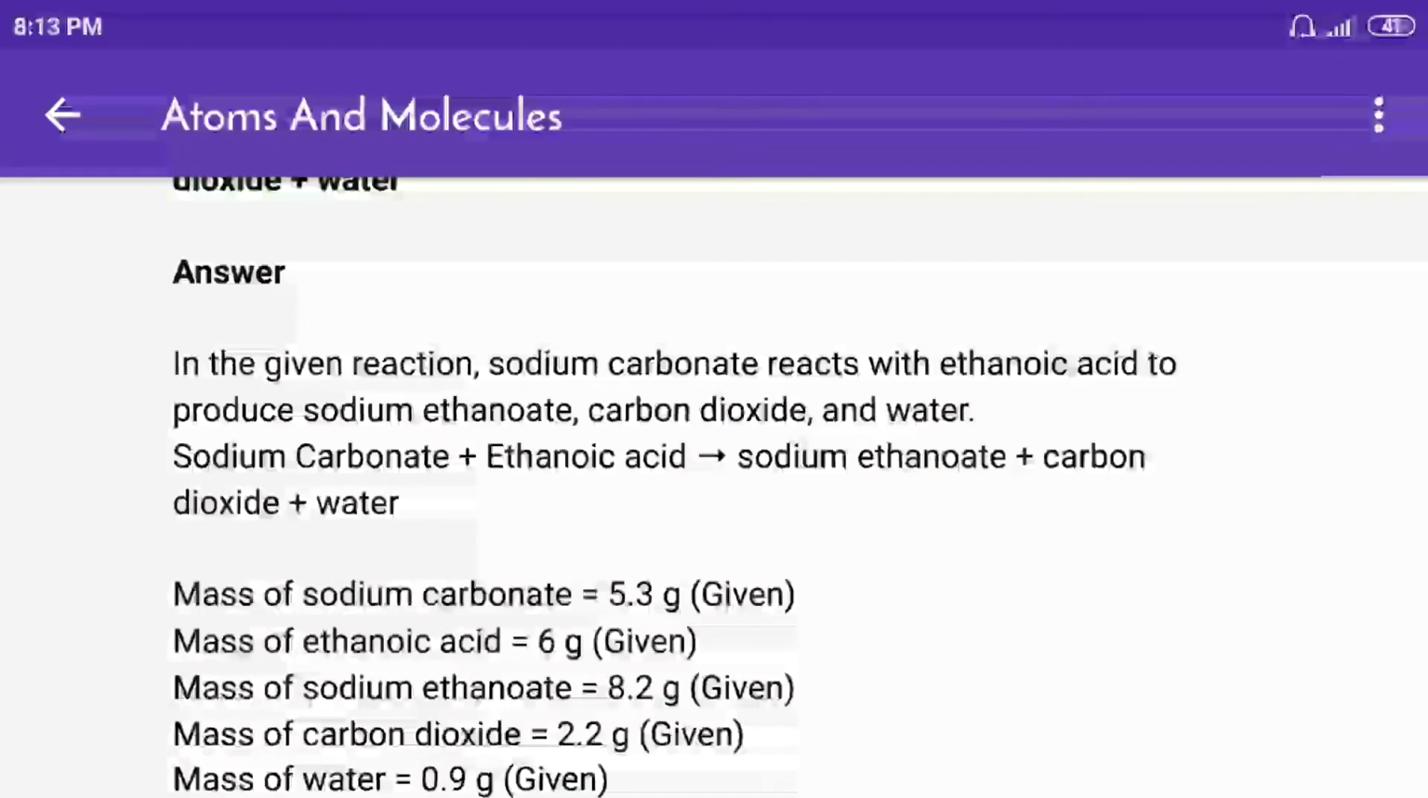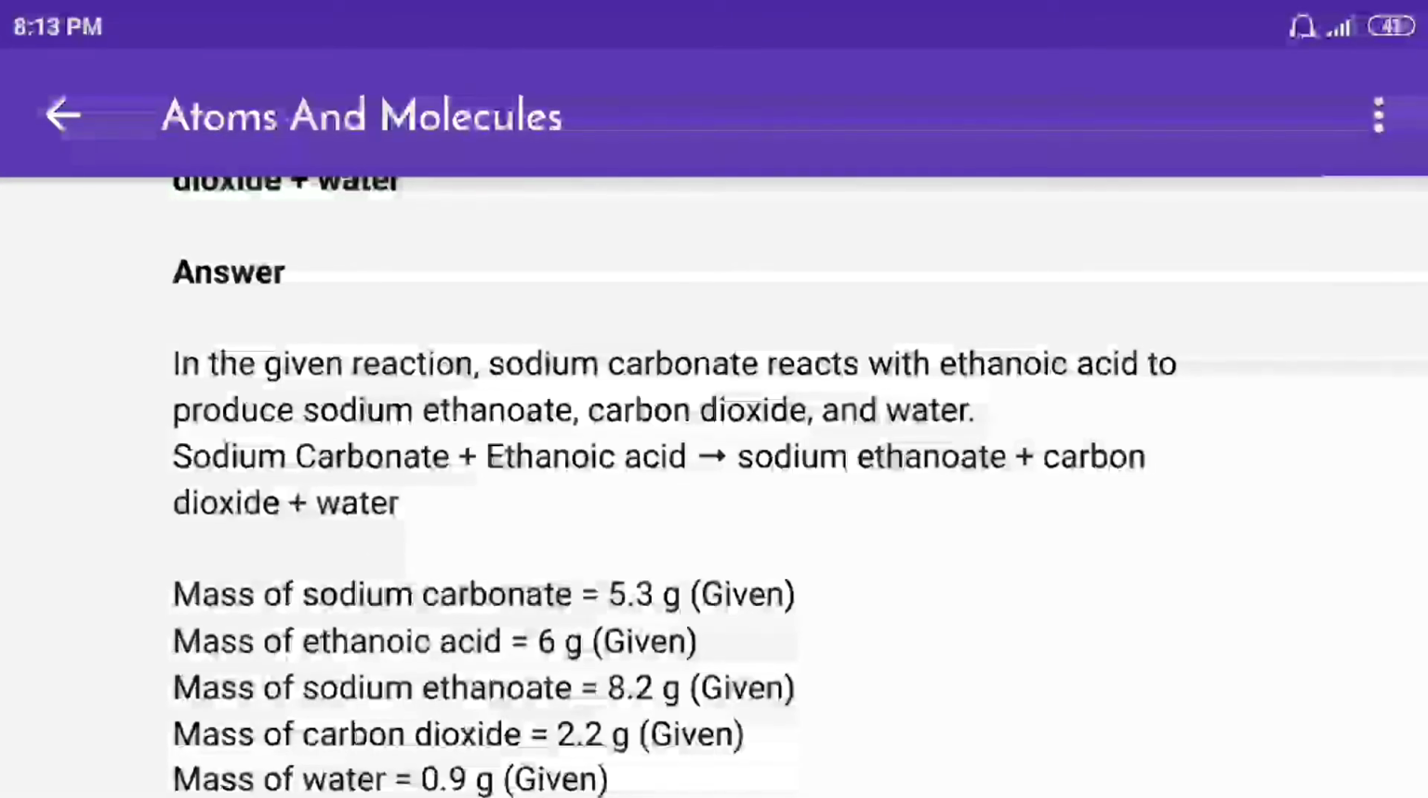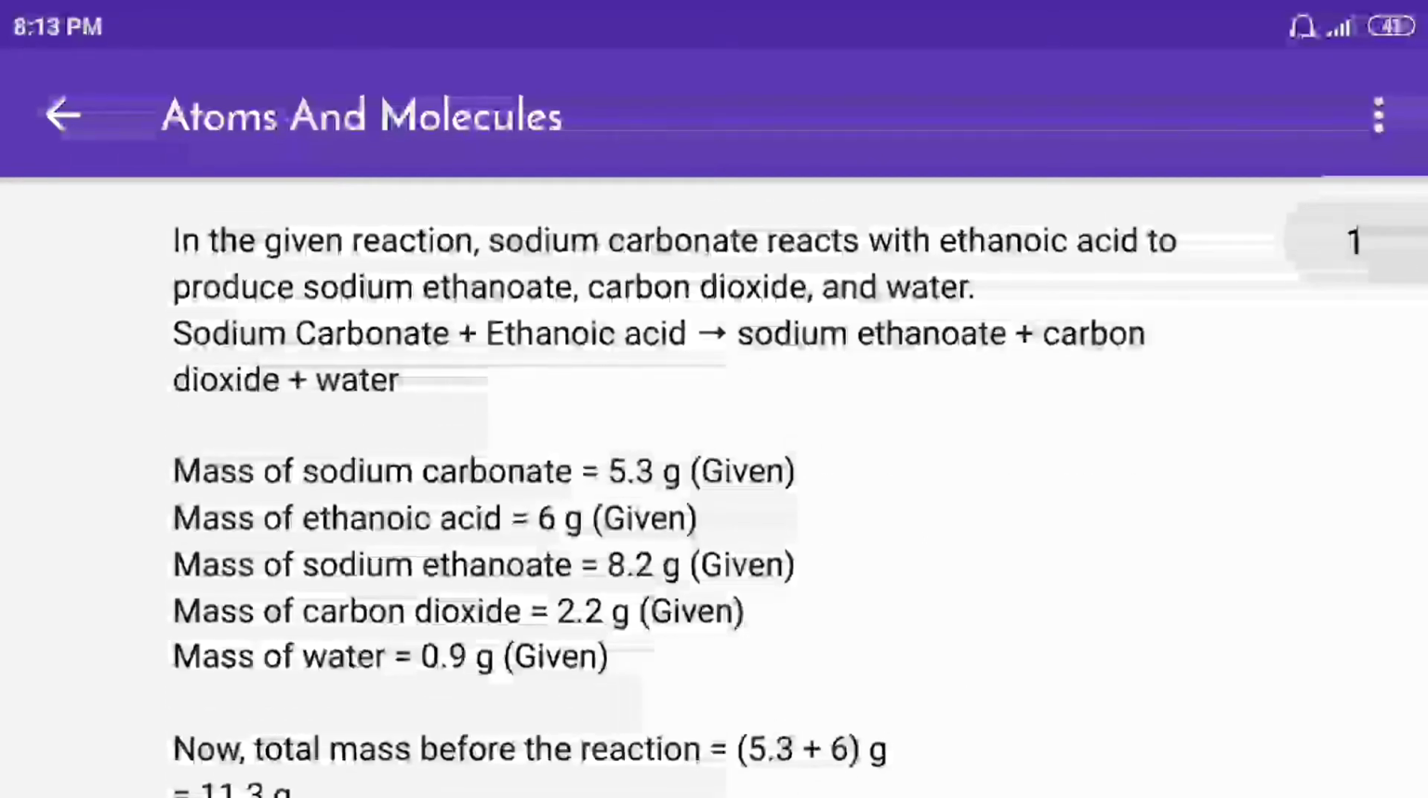Mass of sodium carbonate is equal to 5.3 gram, given. Mass of ethanoic acid is equal to 6 gram, given. Mass of sodium ethanoate is equal to 8.2 gram, given. Mass of carbon dioxide is equal to 2.2 gram, given. Mass of water is equal to 0.9 gram, given.